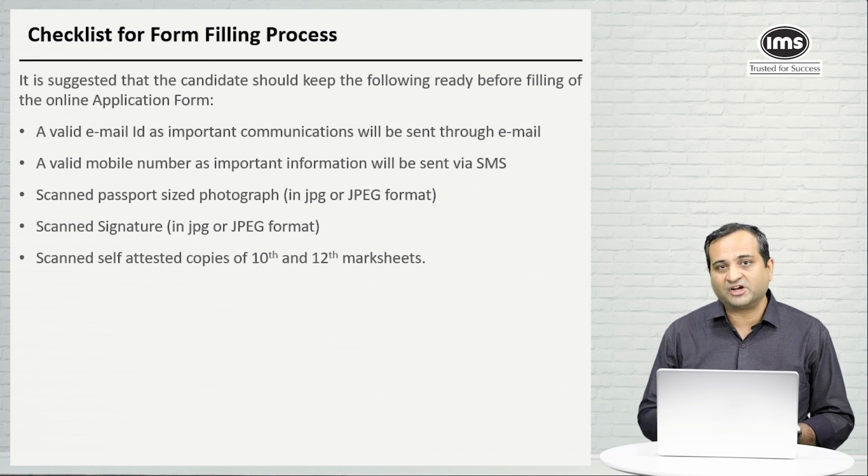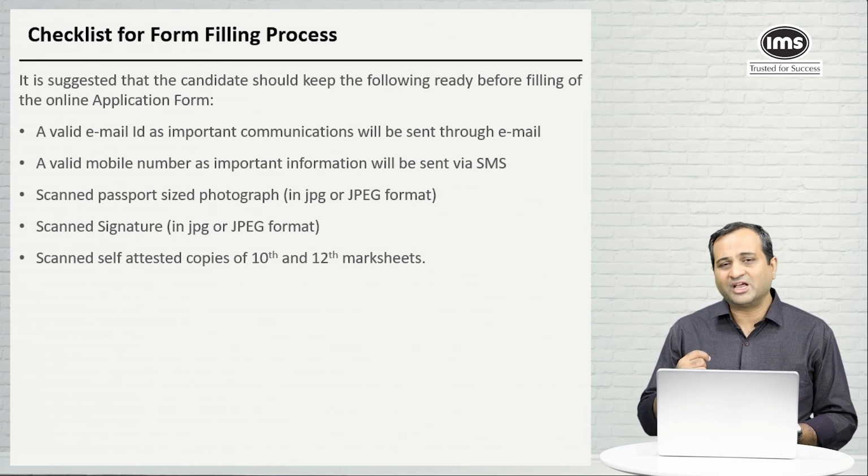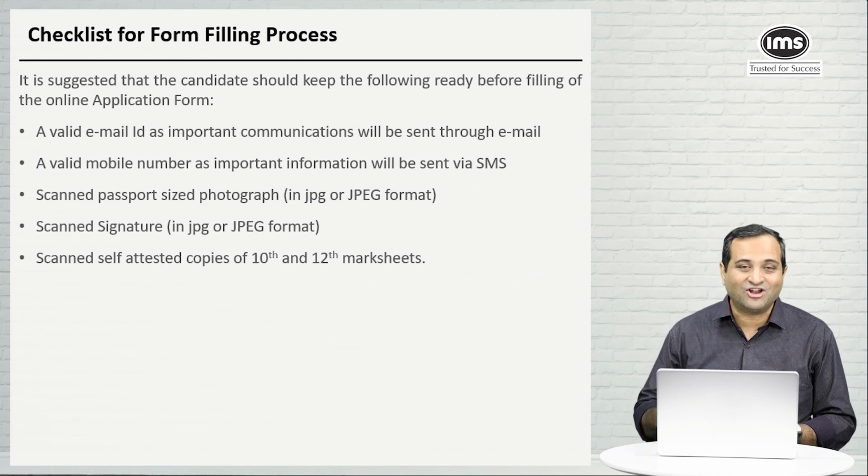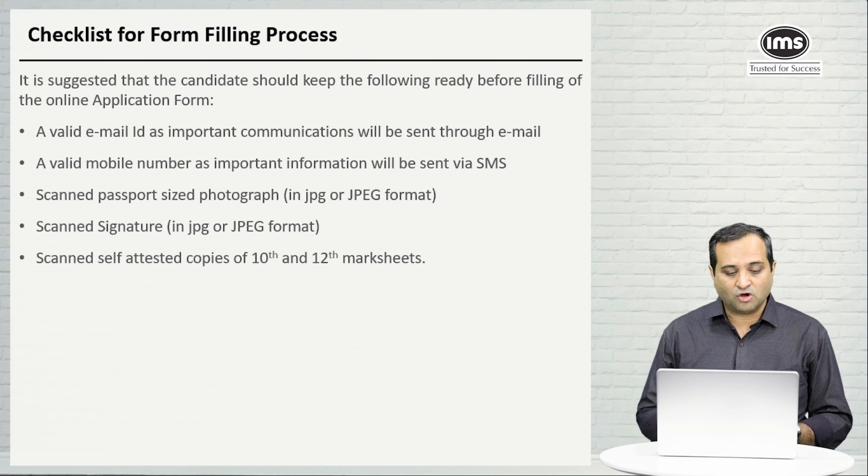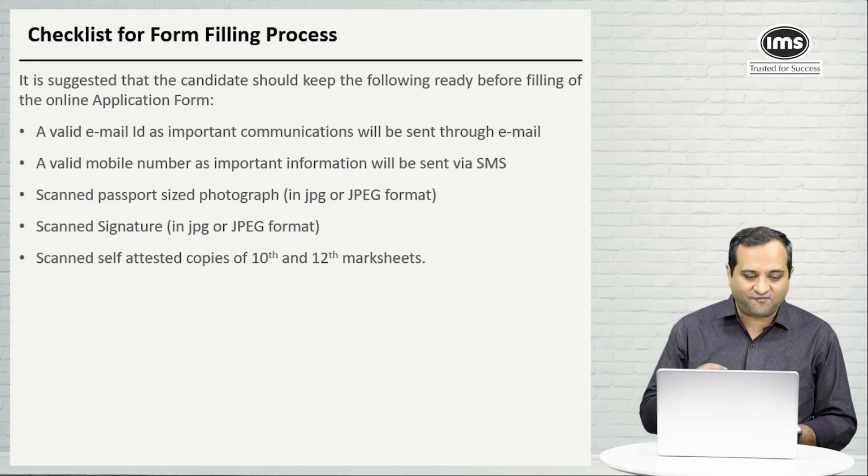Now, what do you mean by self-attested copies? You take a photograph, you take a Xerox, sign on it, and that is all that is required. Okay. Another important thing, your photograph and your signature has to be either in JPG or JPEG format. So just keep these 5 things ready.